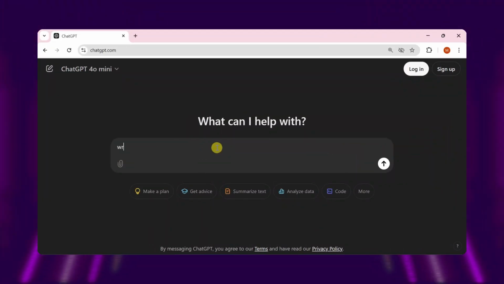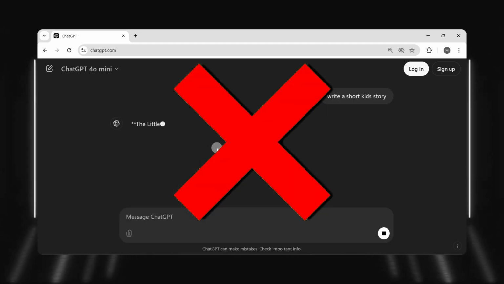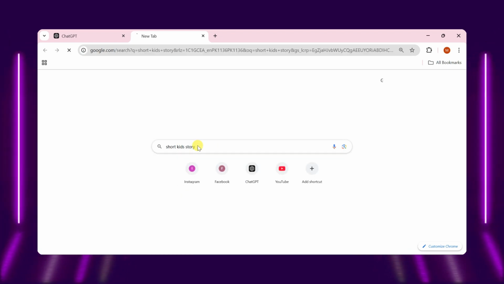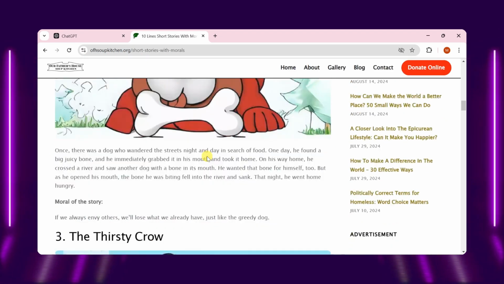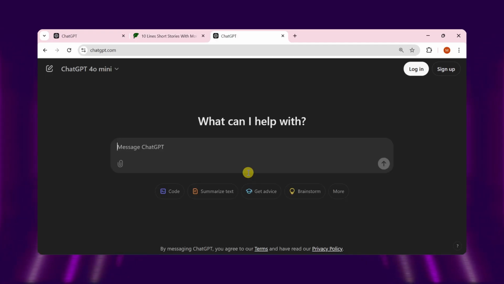You can ask ChatGPT to write a short kid story for you, but I don't prefer it. I prefer human written stories. Open any browser and search for short kids story, open any website, and search for a story for this tutorial. We'll use this Thirsty Crow story, copy the story with its moral.